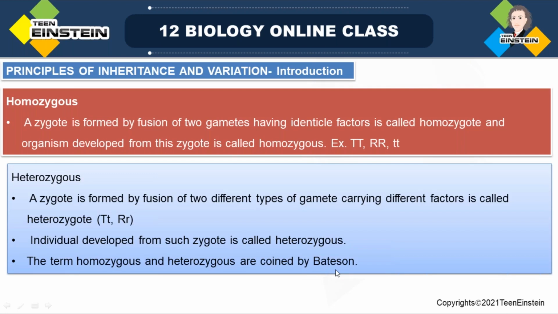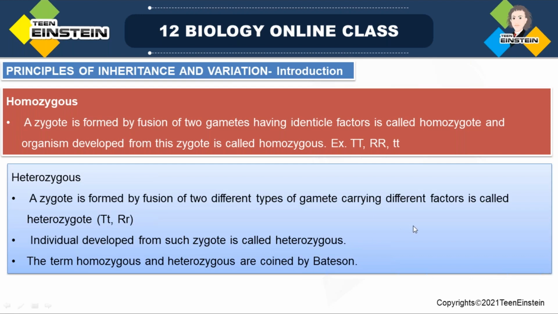Next is homozygous. What do you mean by homozygous condition? In sexual reproduction, the zygote is formed by the fusion of a male and a female gamete. If it has identical characters or identical factors, it is called a homozygote.